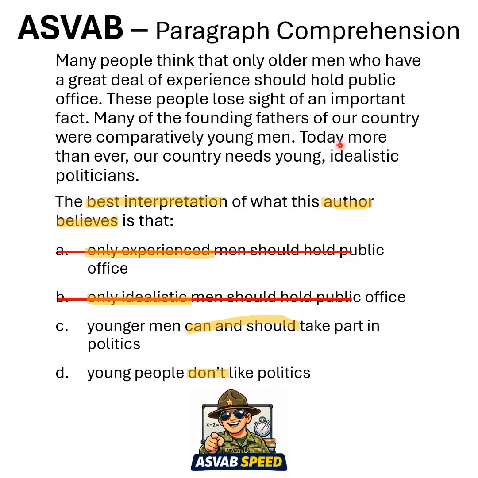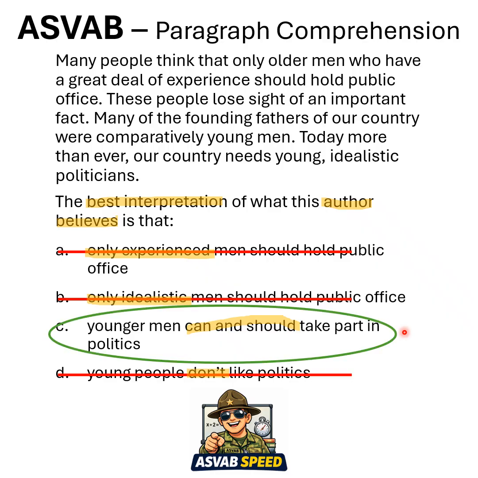Well, again, we look at that last line. Today, more than ever, our country needs young, idealistic politicians. I think C's a maybe. We'll hang on to C for now. D, young people don't like politics. Let's see, don't like, doesn't like. When I skim through, I don't see anything like that the author's trying to push out or suggest that young people don't like politics. D doesn't work. So we have C, younger men can and should take part in politics as the best answer.